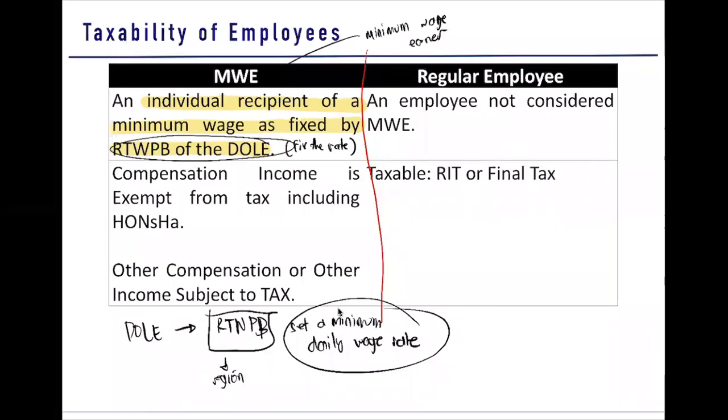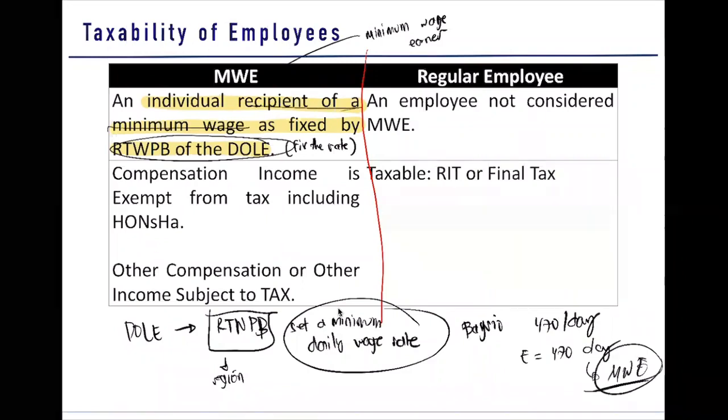Okay. Sir, can it be below minimum wage? So for example, in Baguio, the RTWPB placed the minimum wage at 470 per day. So if the employee is receiving 470 per day, we can consider that employee as a minimum wage earner, because he is a recipient of a minimum wage that is fixed by RTWPB. That is the meaning of MWE. So the RTWPB will set a particular daily wage rate, and if you receive that daily wage rate,